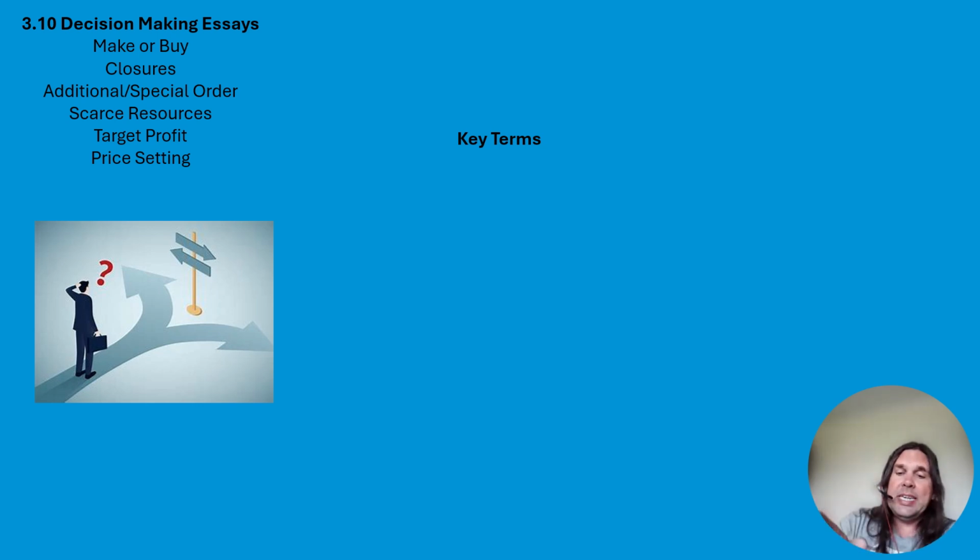Anyway, we're going to look at some key terms, and what I'm going to do is define them. Some of them you're like, oh, yeah, I know that, key terms is easy, but it's not about that. It's about how you could use them. Sometimes you're not being told define this type of cost. You just use that type of cost within an essay, and then you try and think around the limitations of the points they're giving you and questioning the points. That's what we're looking at in a solid level 4, level 5 essay. You've got to be questioning the evidence, thinking about the wider context. If you look at the mark schemes, it says the wider context, but also a wide range of points.